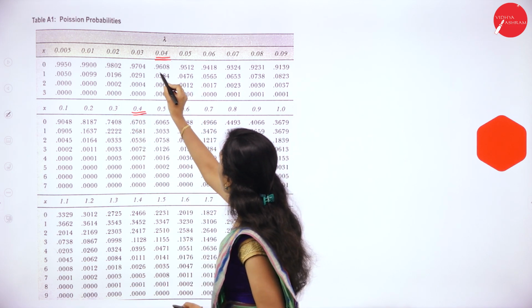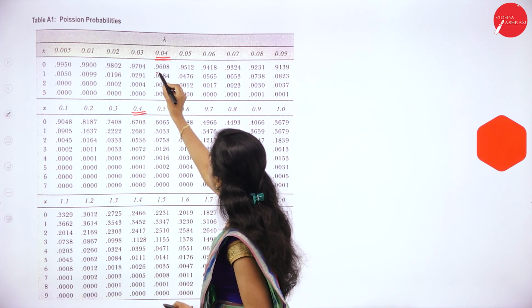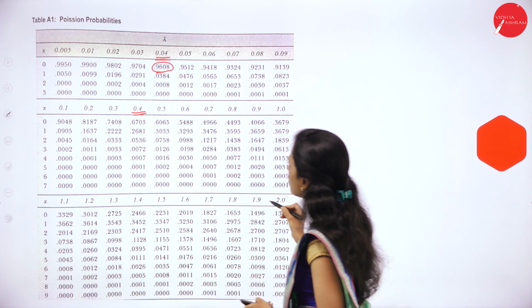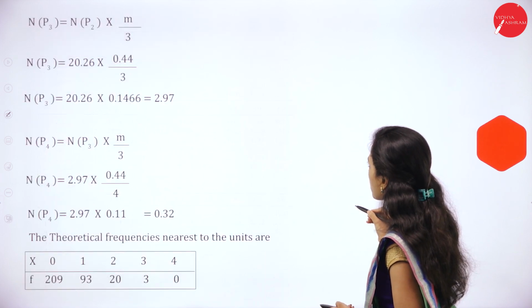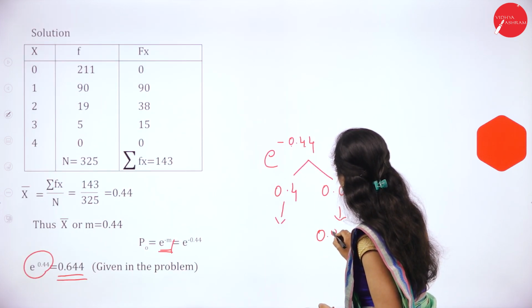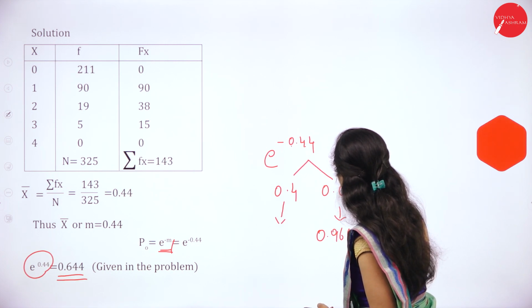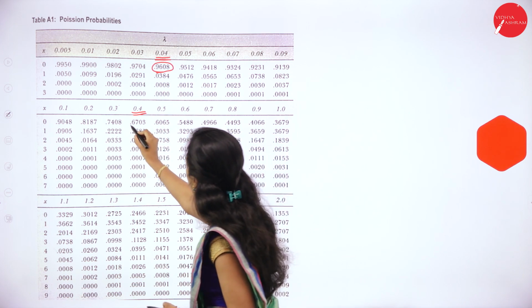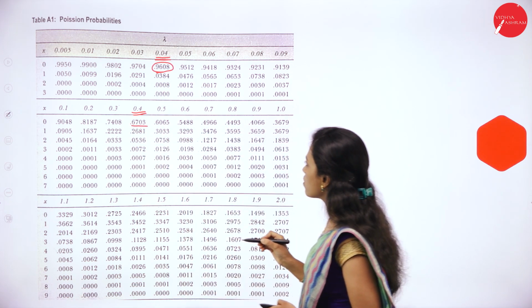It is 0.9608 for 0.04, and for 0.4, 0.6703.